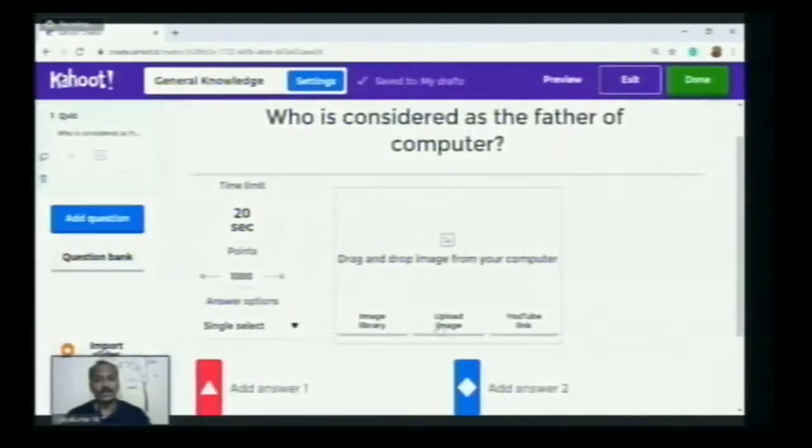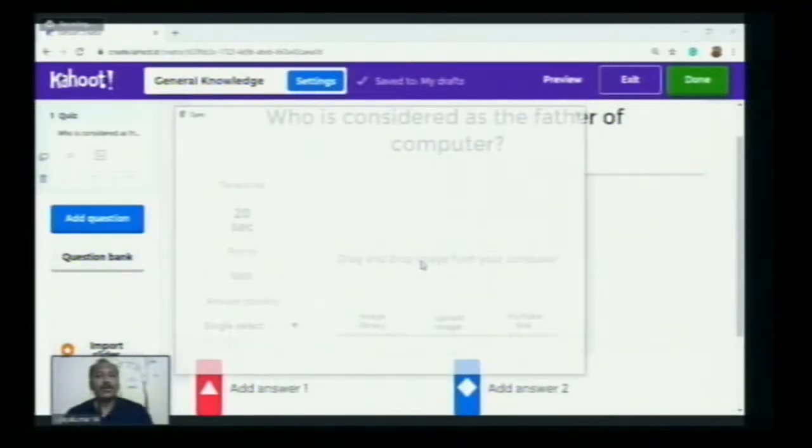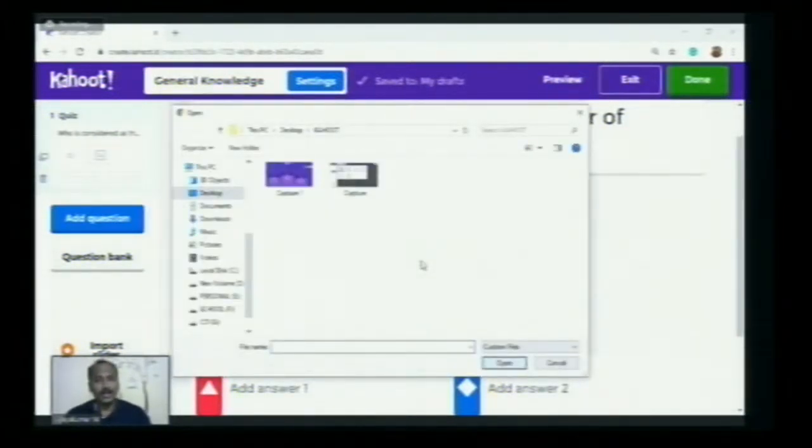And one more choice is there. This is the image library, and the second one is upload image. The second choice is, if you already have an image of your own on your personal computer, you can upload it from there. So let me click upload image now. Automatically a new dialog box will open, and here you can select from which destination you are going to add an image. This type of thing can also be done.